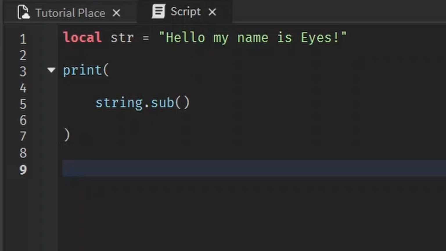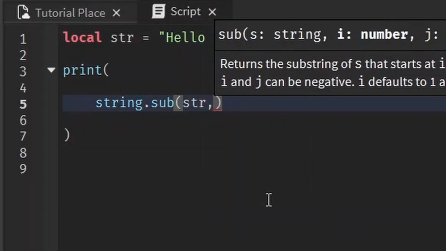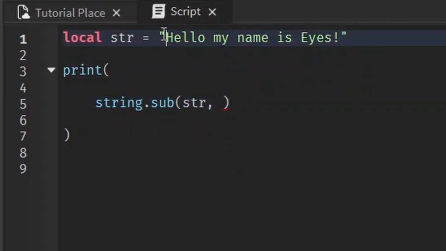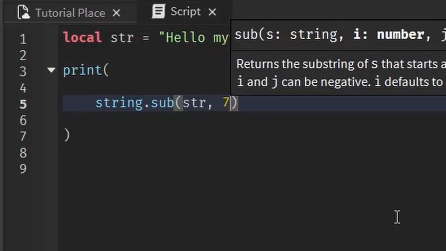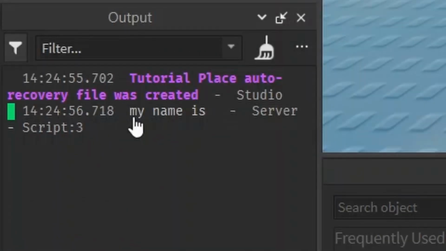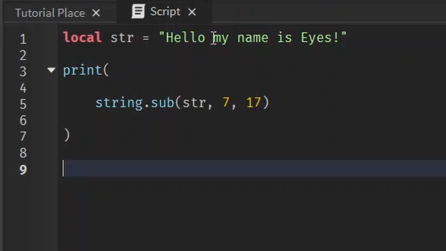String.sub basically splices out a section of the string. It takes in a string, so let's give it the string we've been using. Then it takes in the first and last position, and it slices that section out. For example, let's slice out 7 to 17. It prints my name is, because the 7th starts right here, and the 17 goes up to here. So that's the part that it sliced out of here. You give it the string, the starting point, the ending point, and then it returns that section.